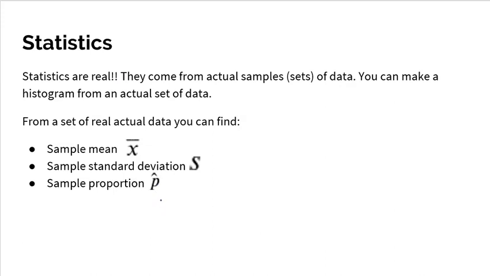Like in your sample, 20% of people scored above a 50. Or in your sample, 18% of people scored below a 30. Something like that. It's a sample proportion, right? P hat. Or you could also use a categorical variable there and say, hey, 92% of people love chocolate milk. And that would be a p hat.